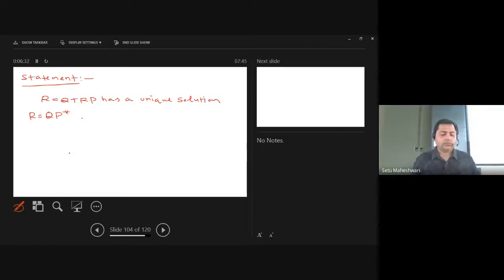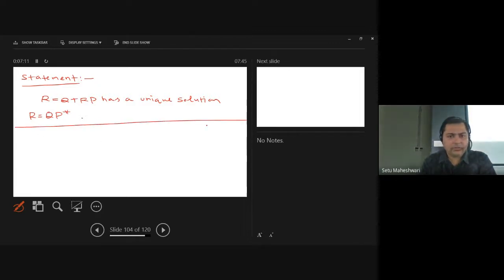Let P and Q be two regular expressions over alphabet sigma. If P does not contain the null string, then R = Q + RP has a unique solution, R = QP star. This is the overall statement of Arden's theorem.